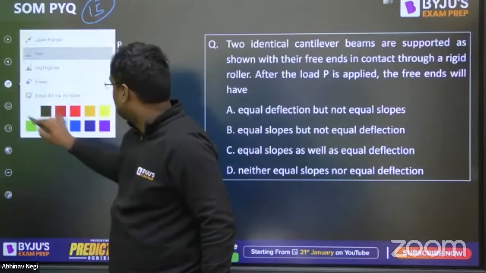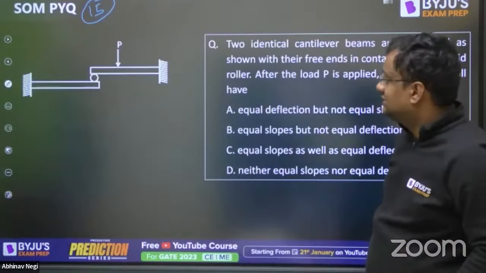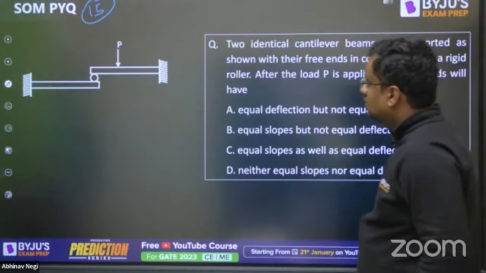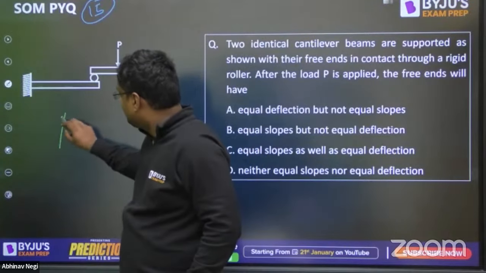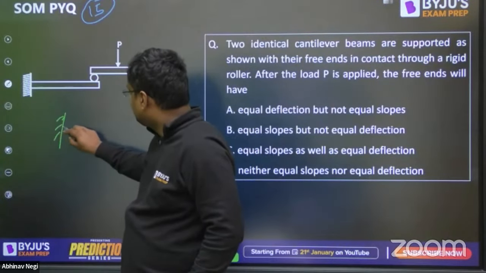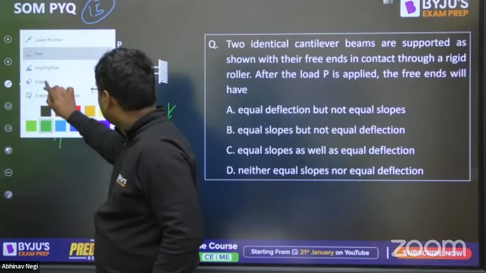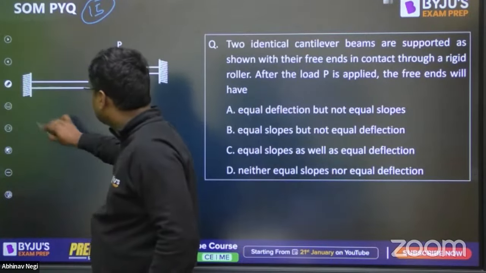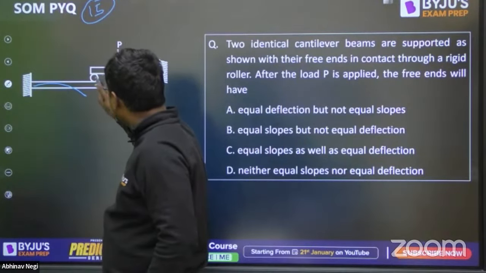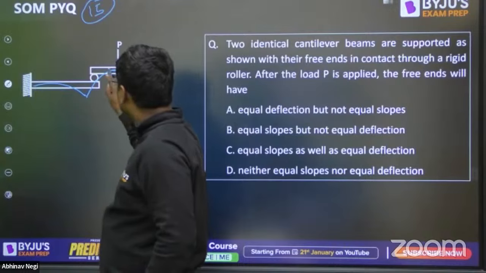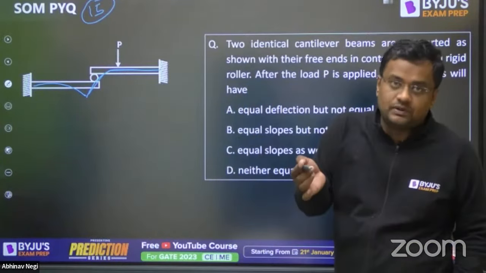Okay, let's use your brains on this quickly. Okay, these are two cantilever beams, and this is jointed here like this. So the deflected shape of them will be something like this. Deflected shape of them, if I make it, will be here. At this hinge, there will be a discontinuity in slope.